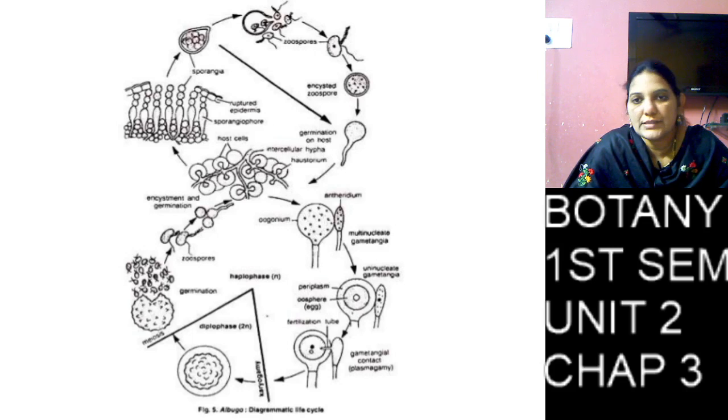Two types of methods are there, one direct method and another indirect method.